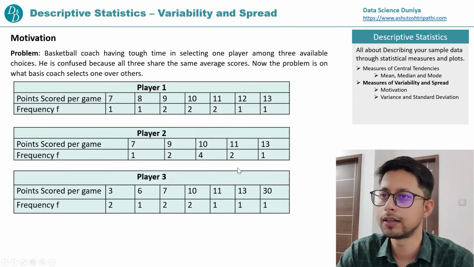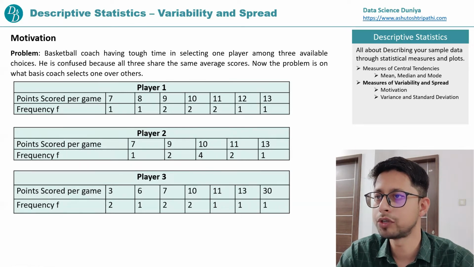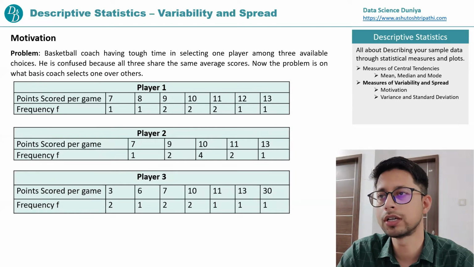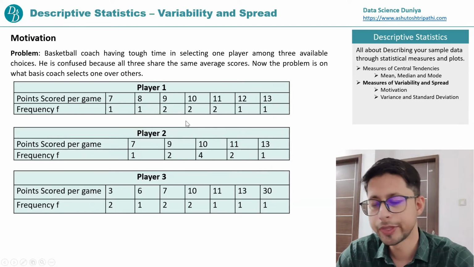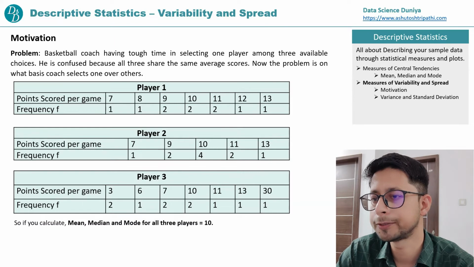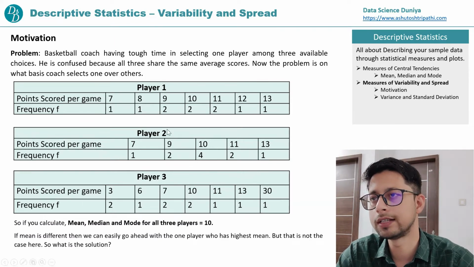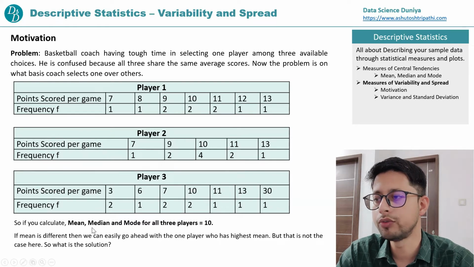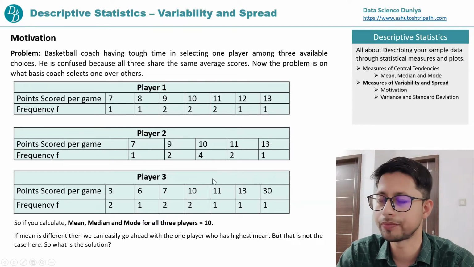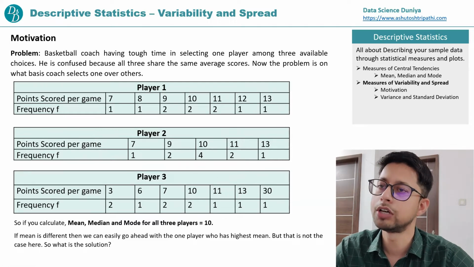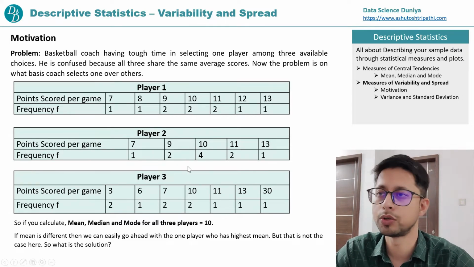A general approach to selecting a player: we will see who is scoring better on average, the player who has a better mean score, and go with that one, right? So we calculate the central tendencies for all three players: mean, median, mode. And we got that the mean, median, and mode of all three players are 10. So on average, all three players have the same historical score. Now the basketball coach is confused about whom to select.